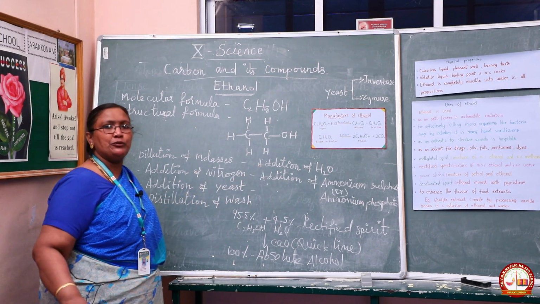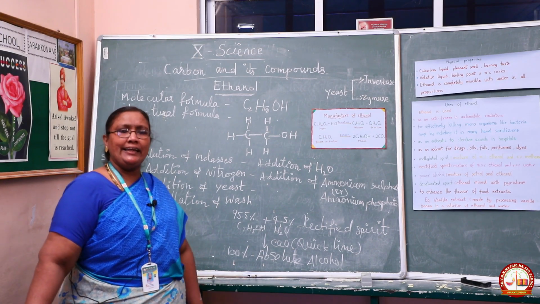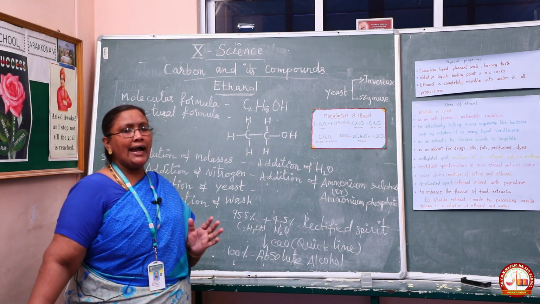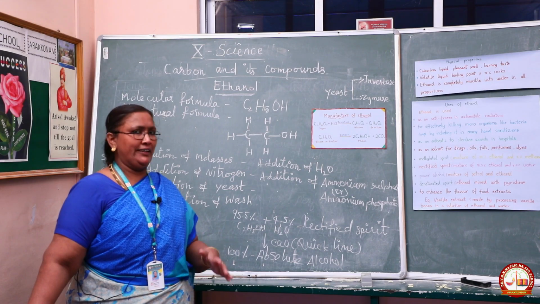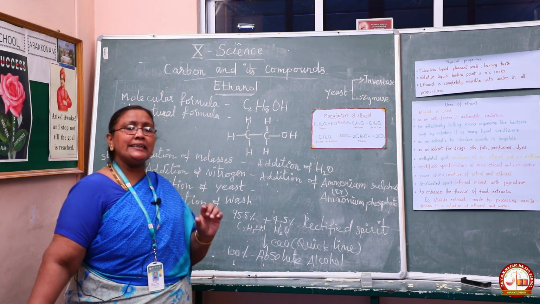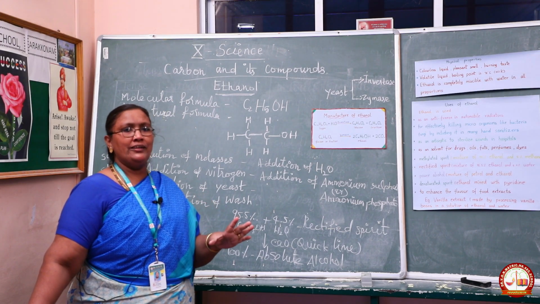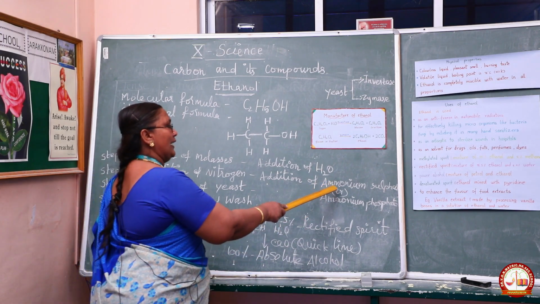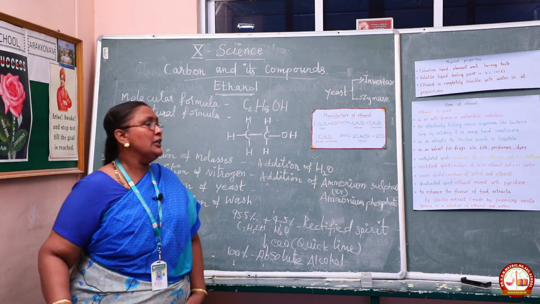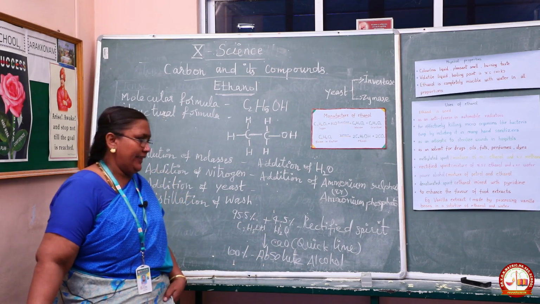Then move on to step 2, addition of nitrogen. Usually molasses contains enough nitrogen. It acts as food for yeast during the fermentation process. If the nitrogen content of the molasses is poor, we have to fulfill it by adding ammonium sulfate or ammonium phosphate. So in step 2, we are adding ammonium sulfate or ammonium phosphate.